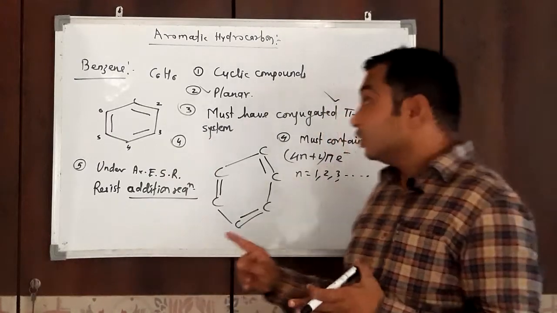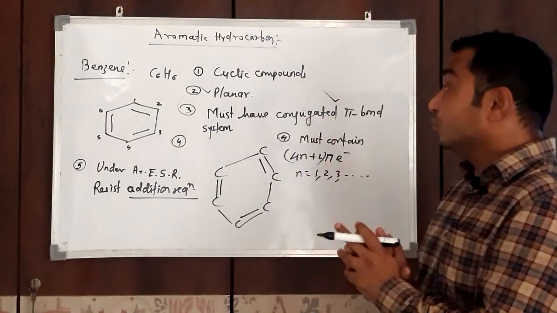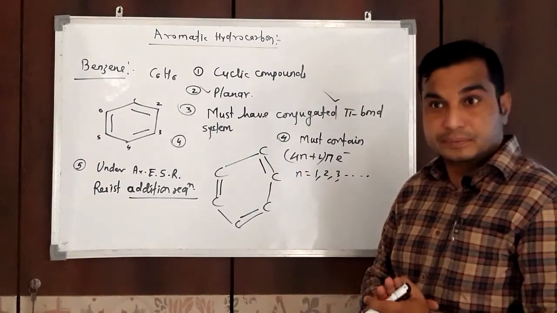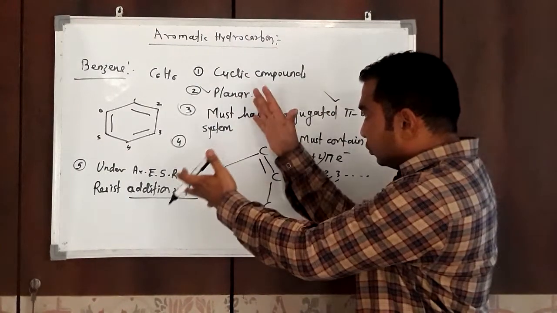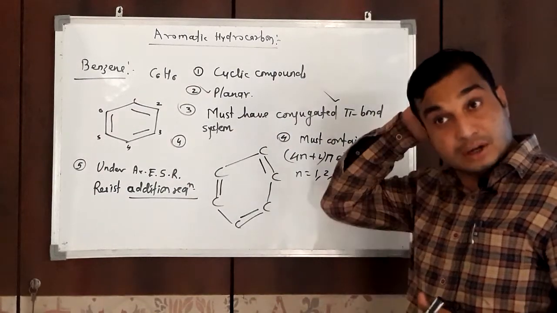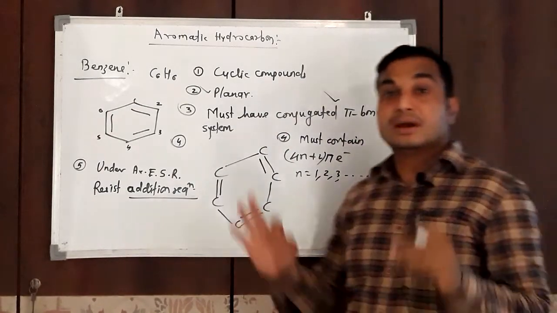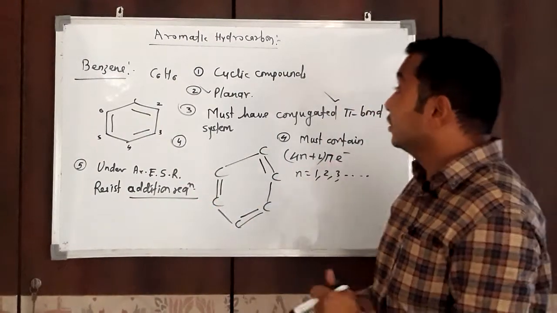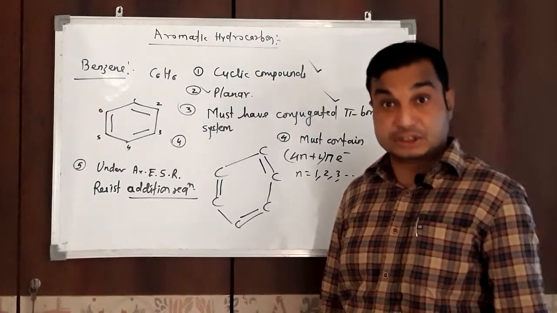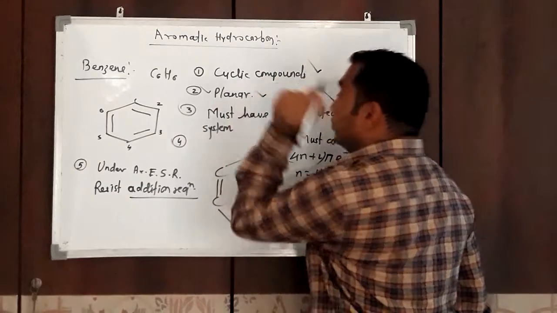So those organic compounds which satisfy this group of conditions are said to be aromatic. What are those conditions? First, the compound must be cyclic. The compound must be planar.